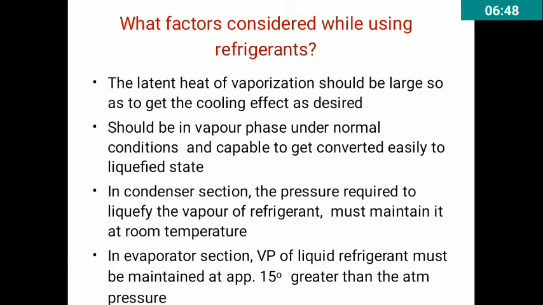Basically, the function of the condenser is to condense the vapor form into liquid form, and the evaporator section is to convert the liquid to the vapor form, right? So in the condenser section, the pressure required to liquefy the vapor of the refrigerant must maintain it at room temperature. Here pressure is maintaining the temperature, right?